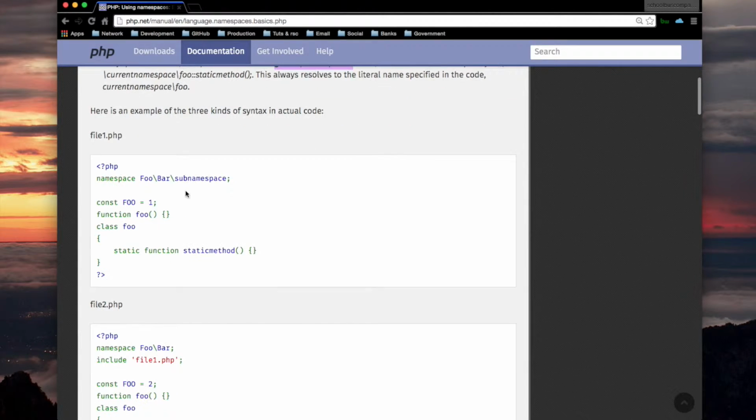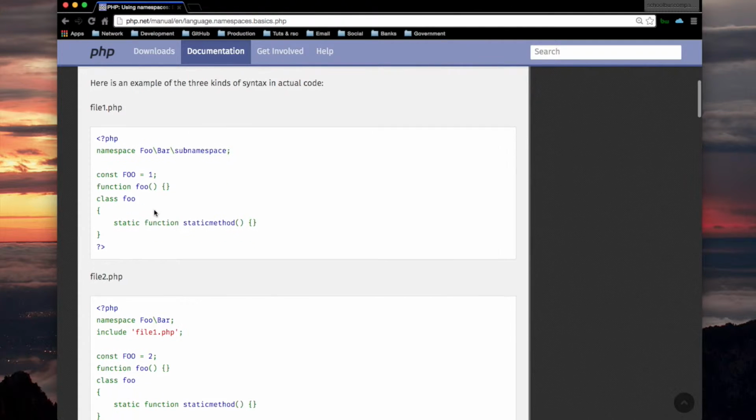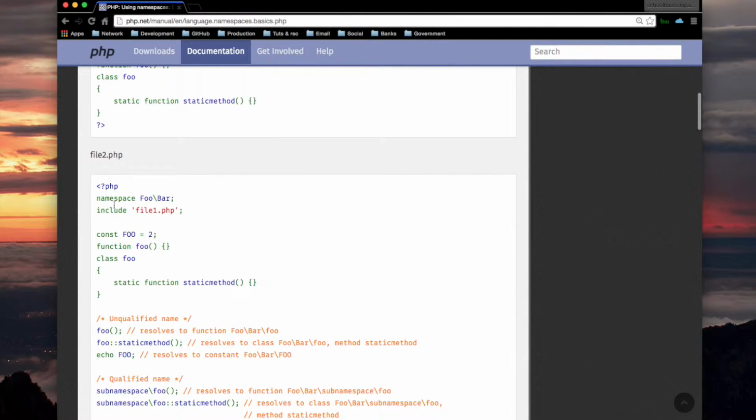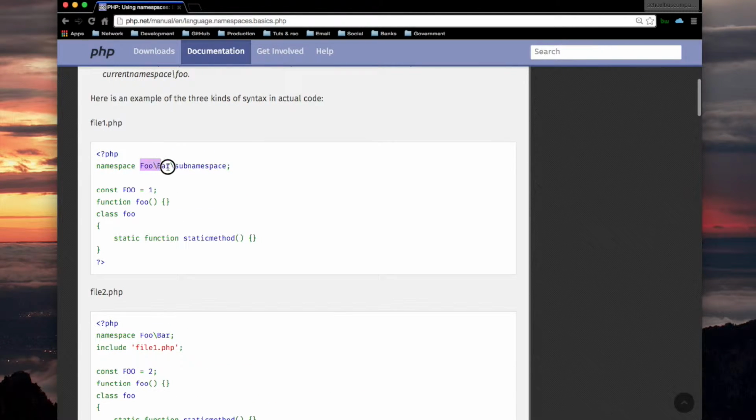File1.php. All right, this is the standard way. Foo, in all three cases here, is going to be foo bar sub namespace foo. And this method, I'll show you later, can also be accessed using the prefix foo bar. Okay, file2. Now the namespace here is foo bar, which is the same as up here.